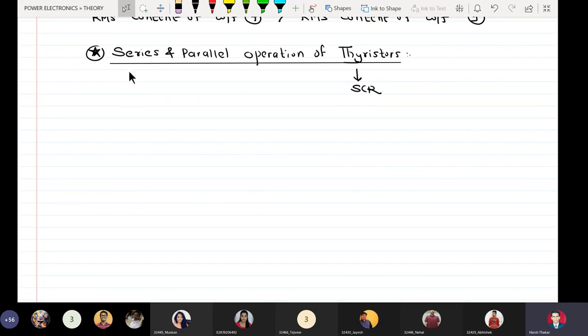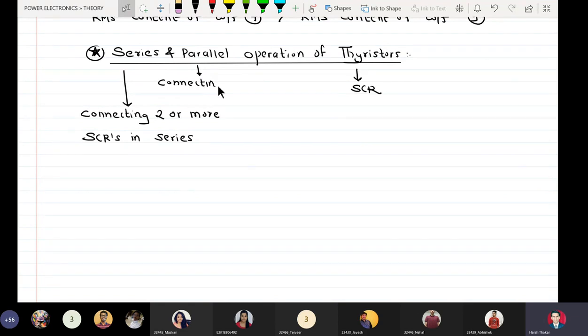So series means connecting two or more SCRs in series, and parallel means connecting two or more SCRs in parallel. Series.